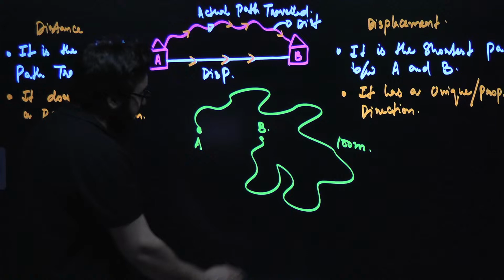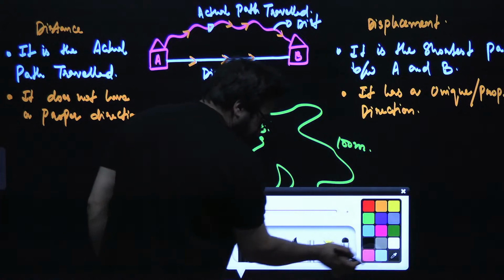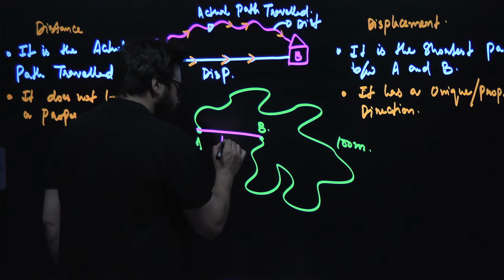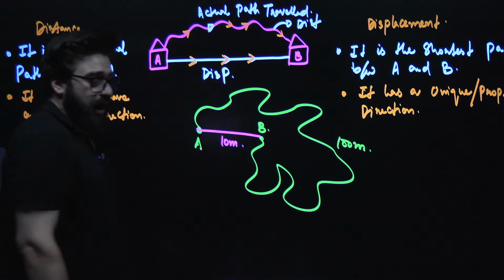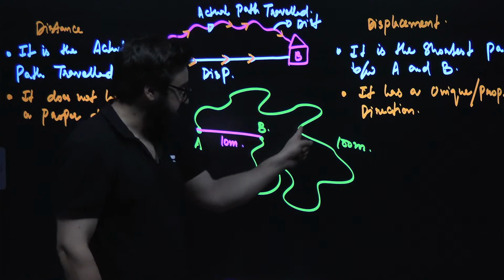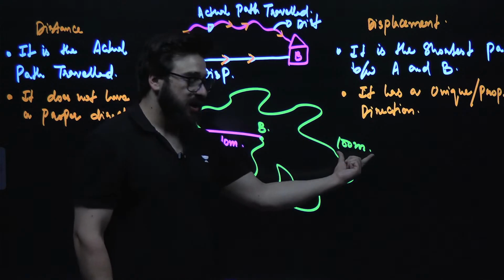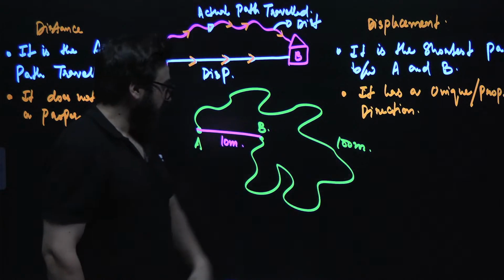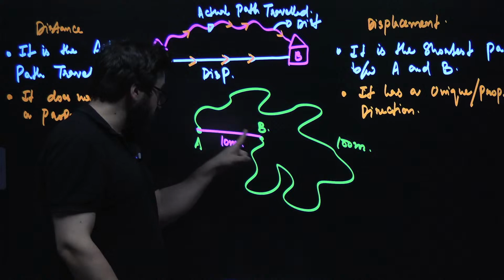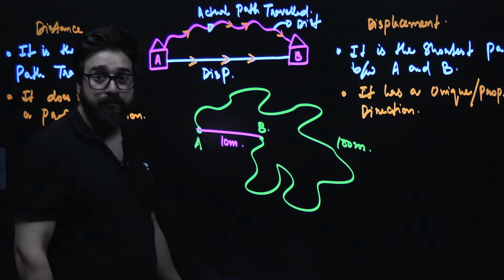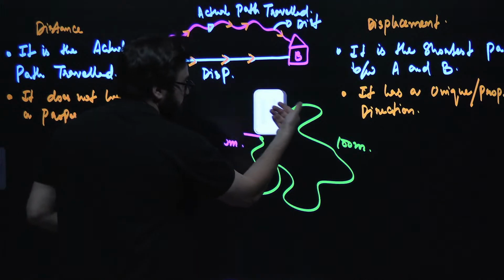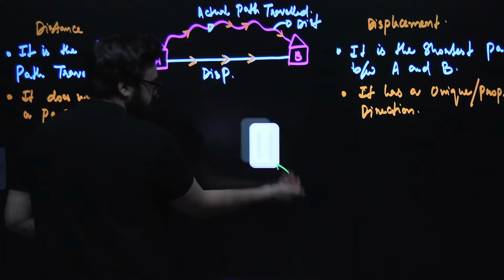And my dear friends, if you join this A and B over here with a straight path, and we say, sir, this is 10 meters. And if somebody asks you what is the distance over here, you say, sir, this will be the distance, actual path traveled, that is 100 meters. And what is the displacement? Displacement is the shortest path between initial and final point, that is, we say, sir, 10.